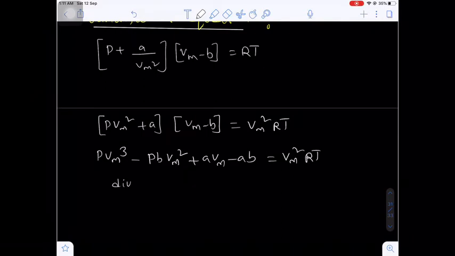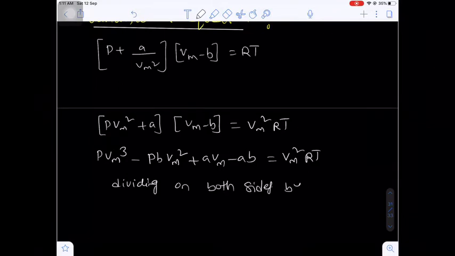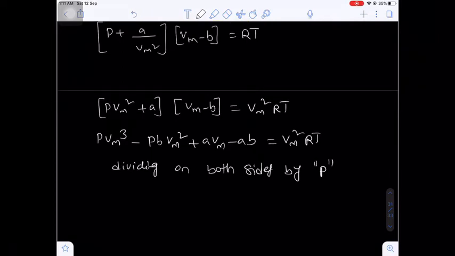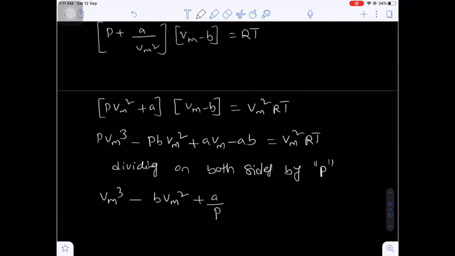Now dividing both sides by P, pressure: P Vm³ by P gives Vm³, minus P b Vm² by P, so P gets cancelled, b Vm², plus a/P into Vm, minus ab/P, equal to Vm² RT/P.